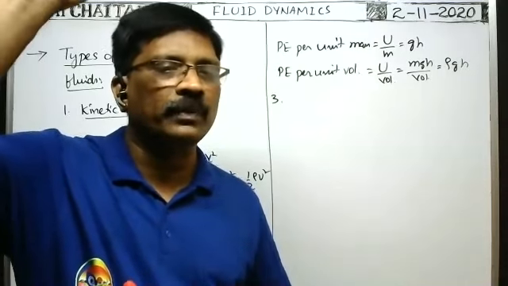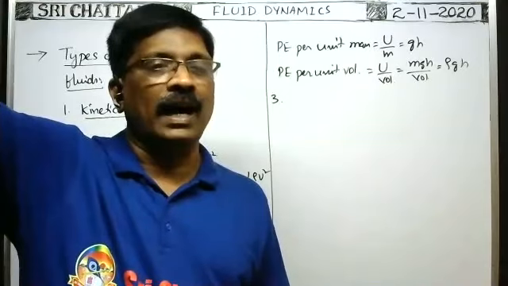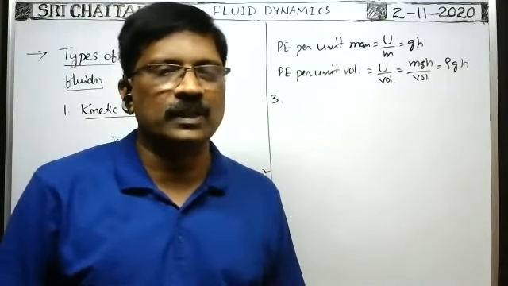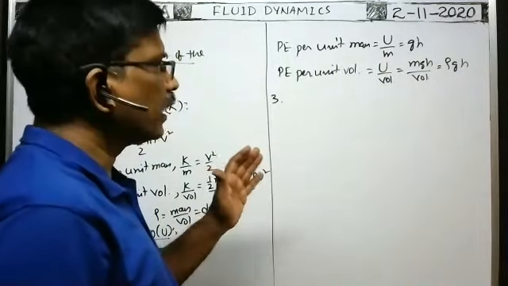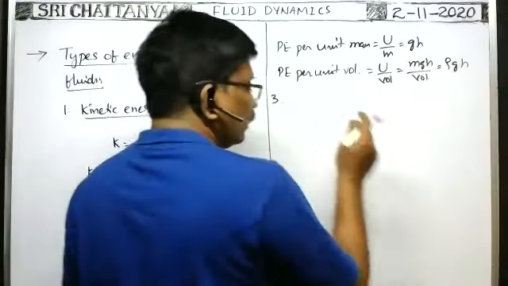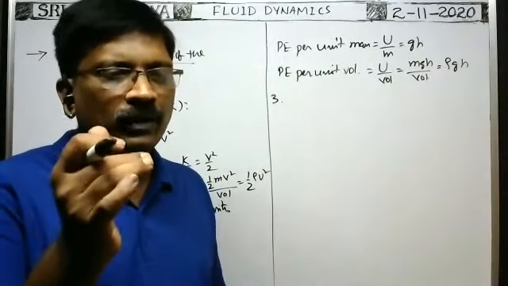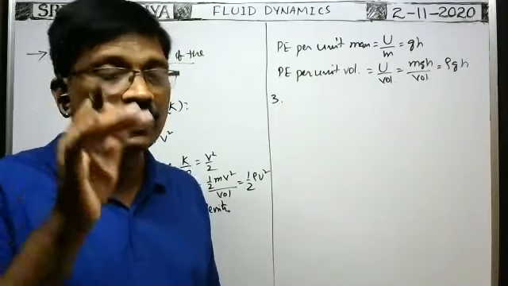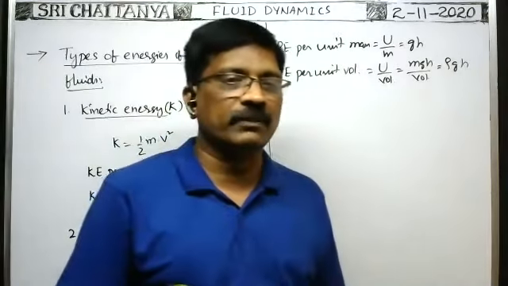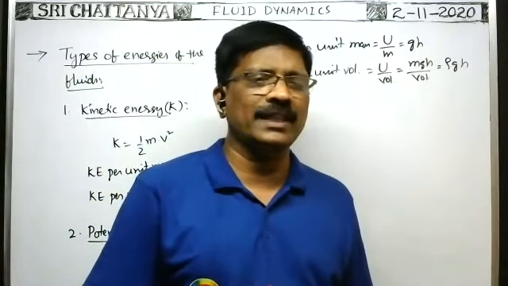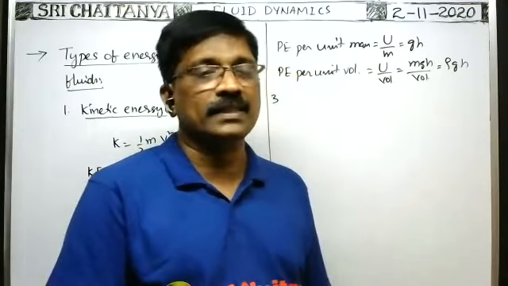That's why fluid flows from higher pressure to lower pressure, that is, from a certain depth to the top of the upper end of the tube, because of pressure difference only. Fluid flows from one place to another because of pressure difference. So due to pressure difference, some force acts on the fluid and some work is done on the fluid. That work done on the fluid to move from one place to another is stored in the fluid or liquid as energy, which is called the pressure energy.